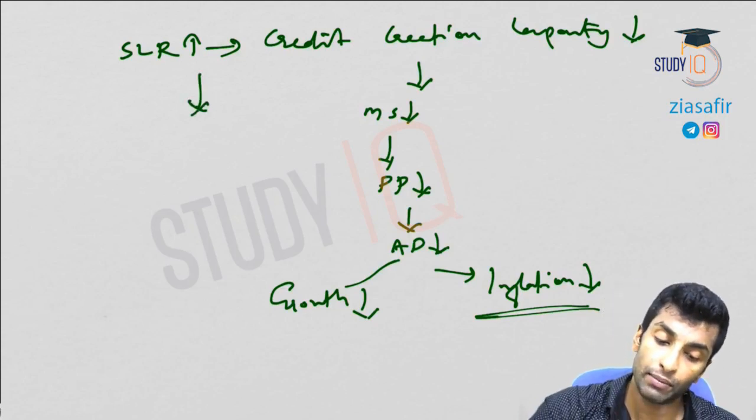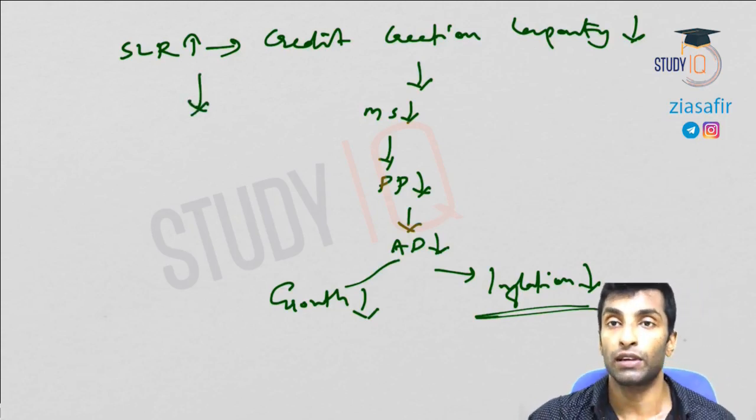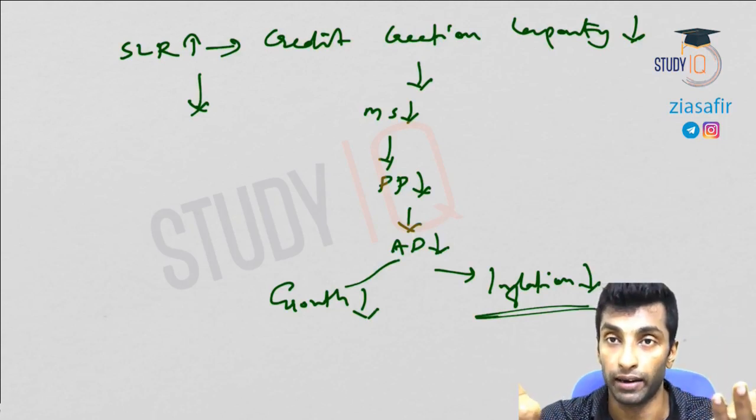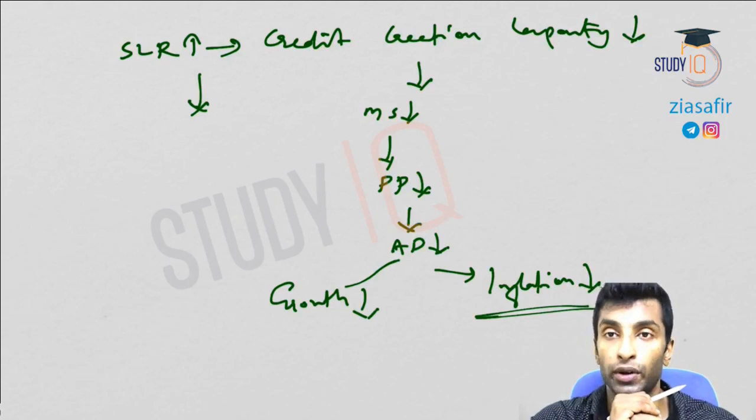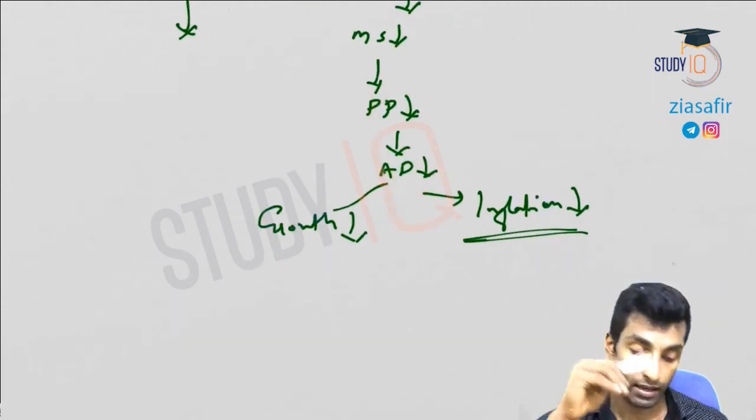Now SLR decreasing means what? Credit creation capacity will be more because now banks have more money to lend, and money supply will increase, purchasing power will increase, aggregate demand will increase, growth will increase, but inflation will also be there.